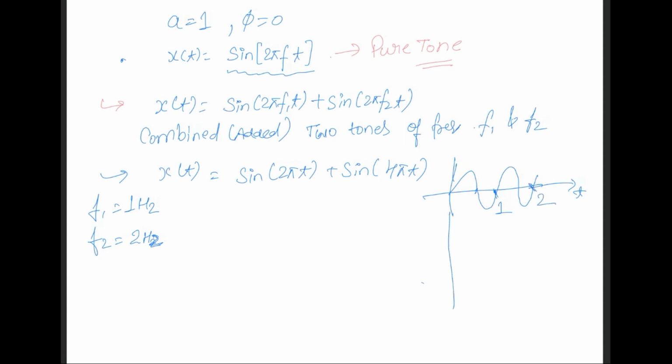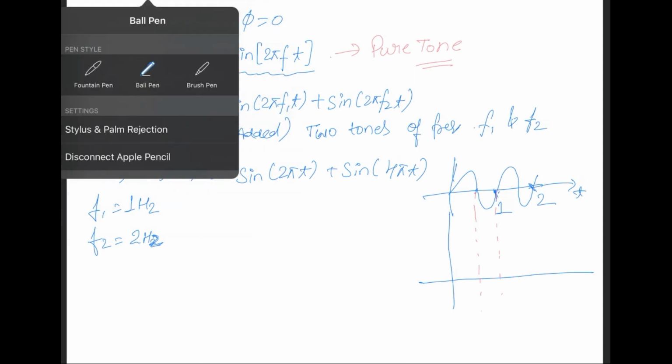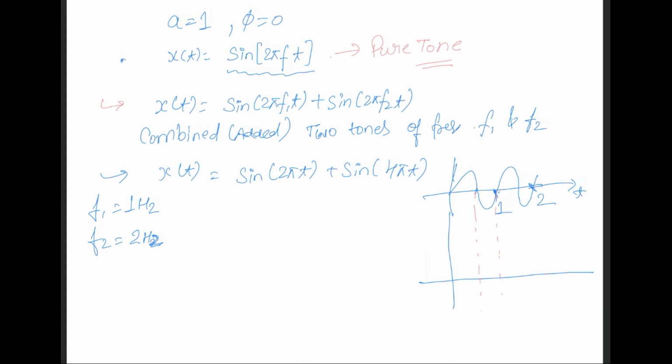If we plot on the same axis a 2 hertz signal, it should complete its first period within 0.5 seconds because its frequency is 2 hertz. So 0.5 is here, and it will look something like this. It will start from 0, and complete 2 periods in 1 second, and so on.